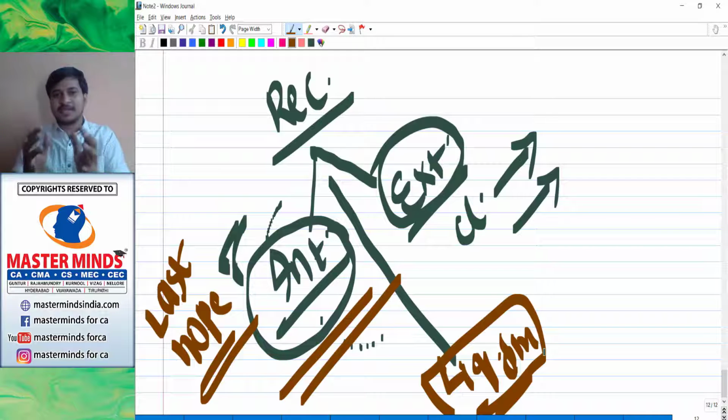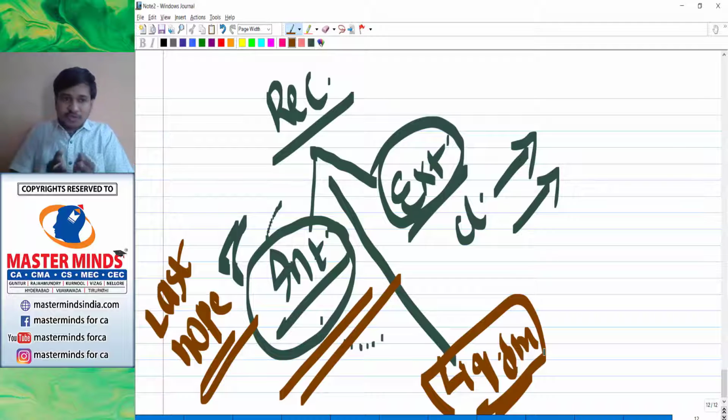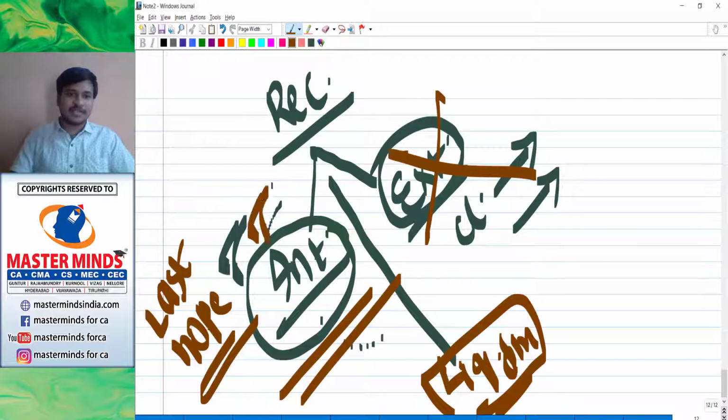Now immediately you just want to do reconstruction. Reconstruction is again of two types. If you're in a position to treat yourselves, then it is called internal reconstruction. If you're not in a position to treat your company yourselves and you're expecting some other person to make your company good, then it is called external reconstruction. Now we are not going into this. We are just going with internal reconstruction.